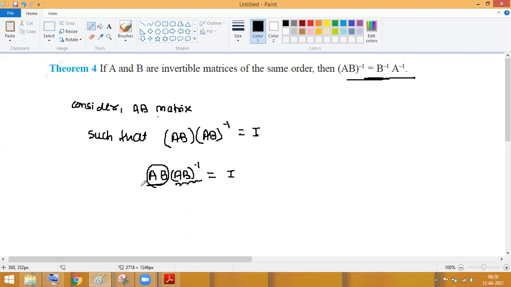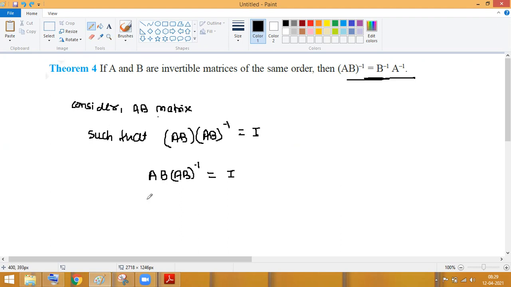Now when we remove this part, we will get this part alone, that is AB inverse. Now how can we remove this part? If you want to remove this part, you have to make this an identity, because when you multiply with the identity matrix, you will get the same. So how can we make the identity matrix? That is very important. Okay, let's see about it. So if I want to make this an identity, first I will make A an identity. How will the identity matrix be made?